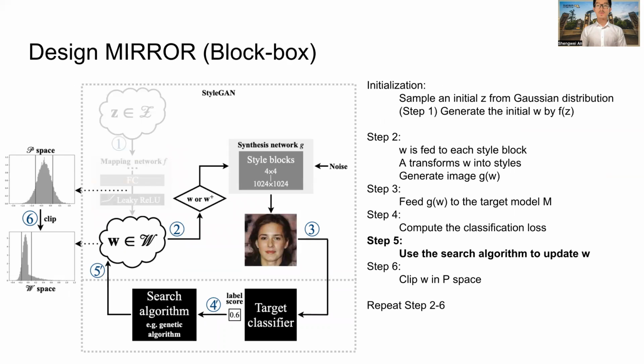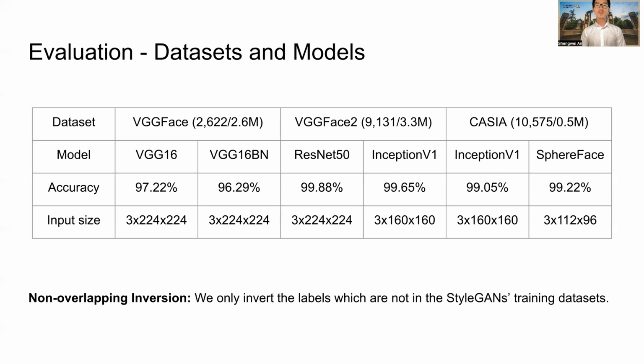Our black box approach is similar to our white box one, except that here we use search algorithms such as genetic algorithm to update latent vectors instead of gradient descent, because we have no access to gradients. We evaluate our methods on 3 datasets and 6 pre-trained models. This table shows the accuracy and the input size of each model. When we evaluate our method, we only invert the labels which are not in the StyleGAN trained dataset.